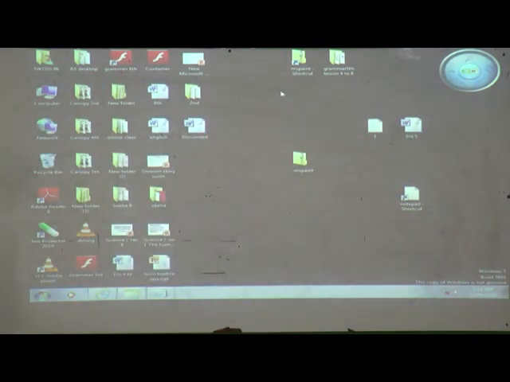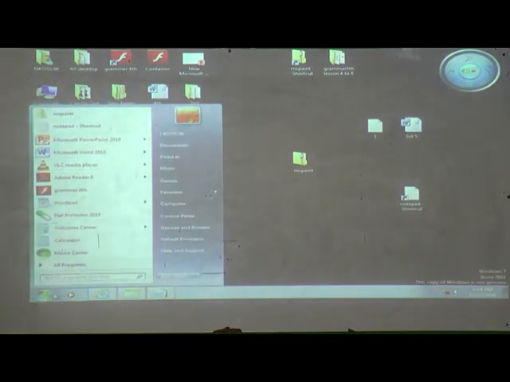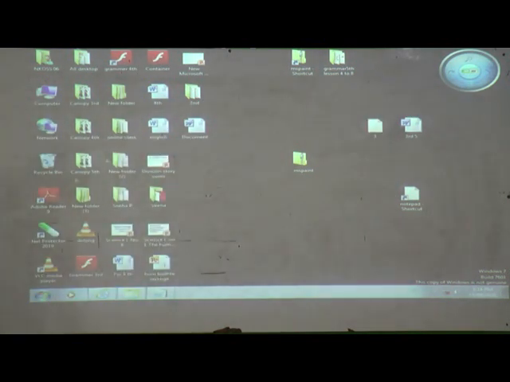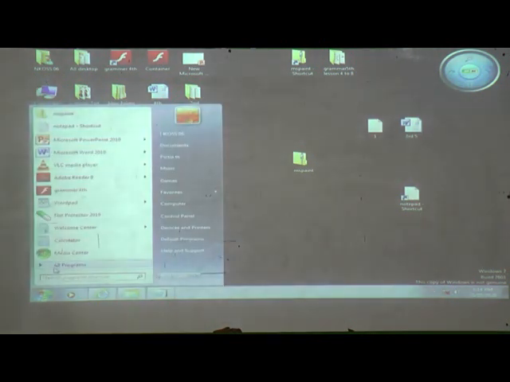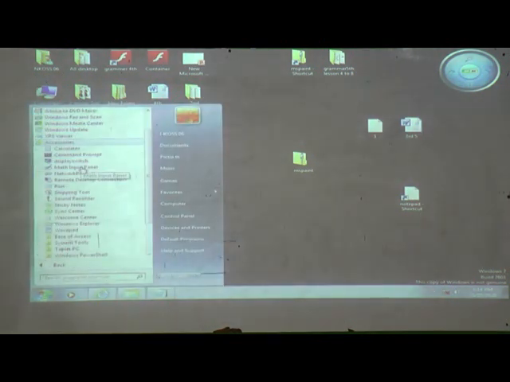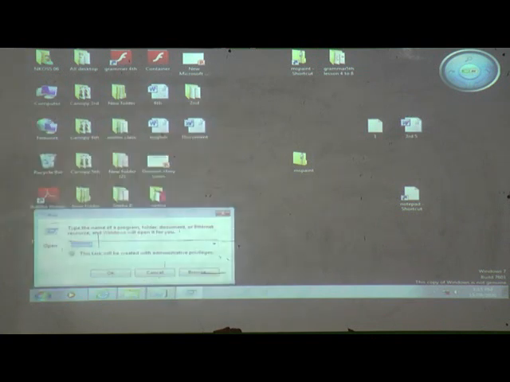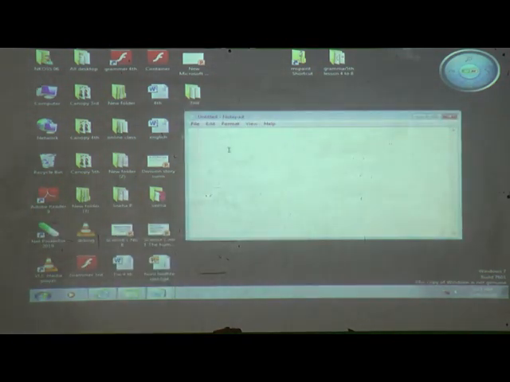Now there is one more way to open Notepad. Click on the start button. Downside you can see Run here. Where is the Run? I will show you. Click on the start button, then All Programs, then Accessories, then Run, and write the spelling of Notepad and click OK. Then you can see the Notepad window.